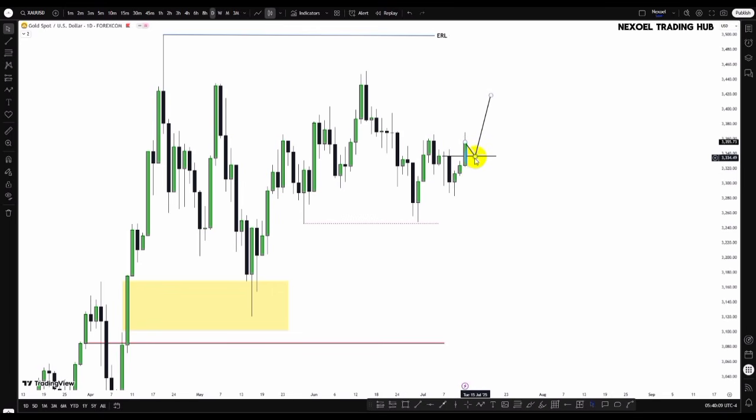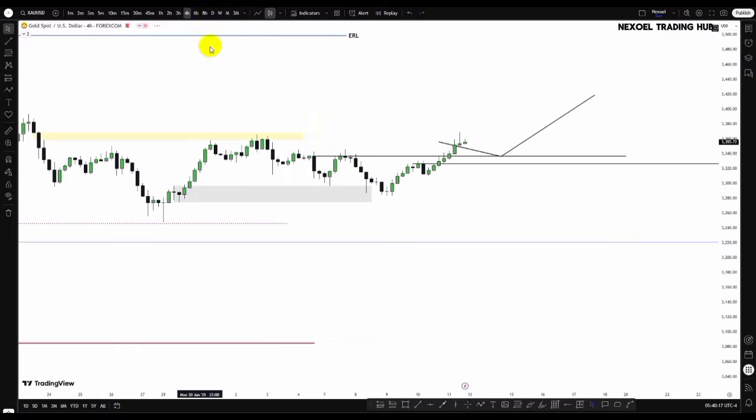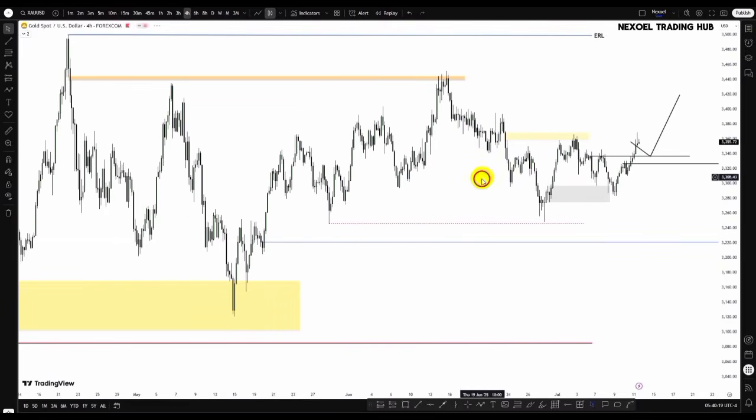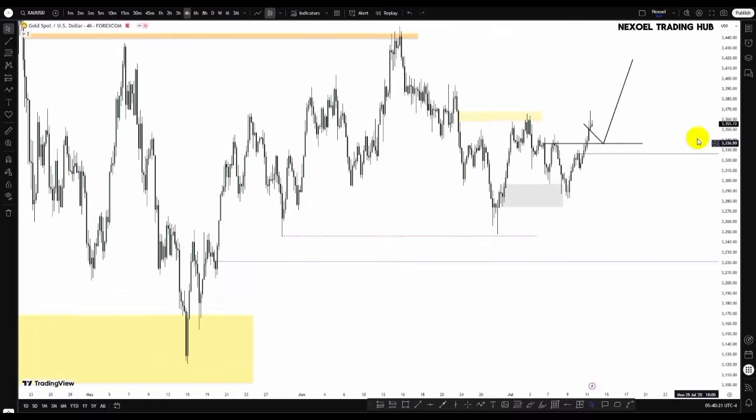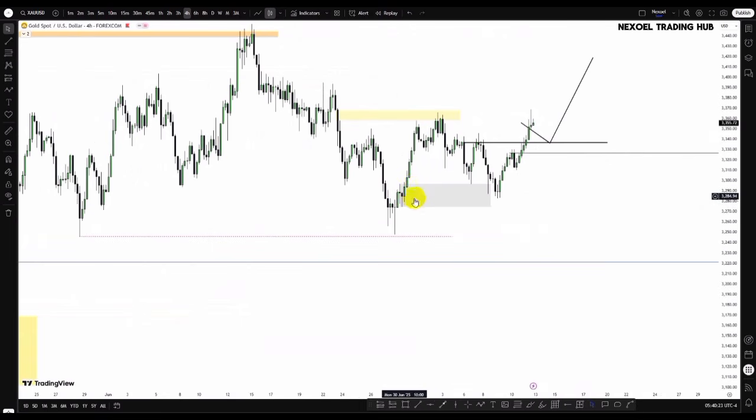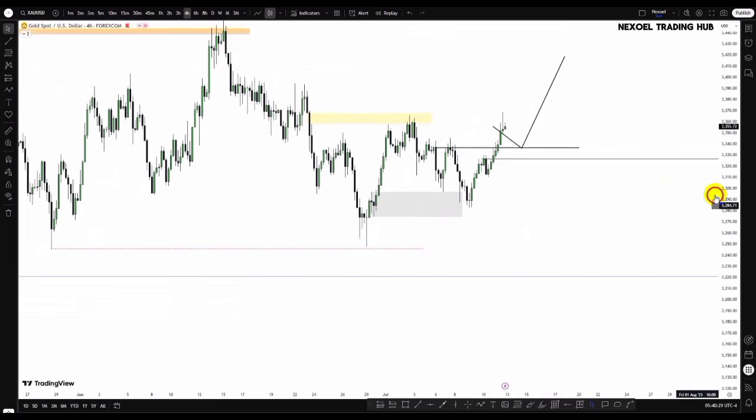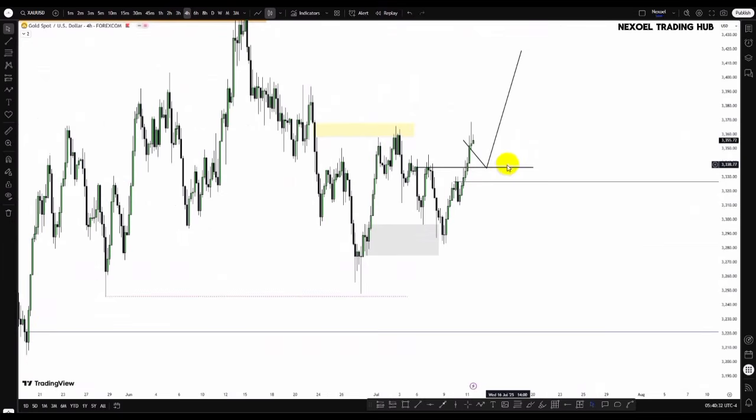If we have a clear reason to just continue bullish, then we continue bullish to the upside in gold. Let's check the 4-hour time frame. So here in the 4-hour time frame, what we can clearly see is last week this was the zone I called out first to anticipate to see how gold was going to drop to that, and then we buy from that zone. So this is the zone we marked from the daily time frame.